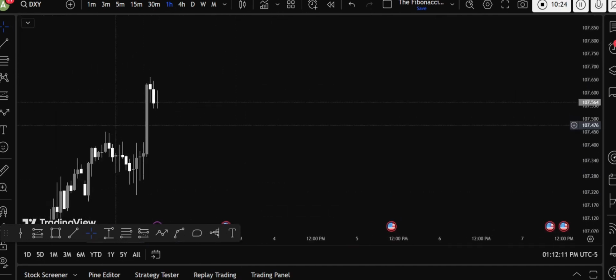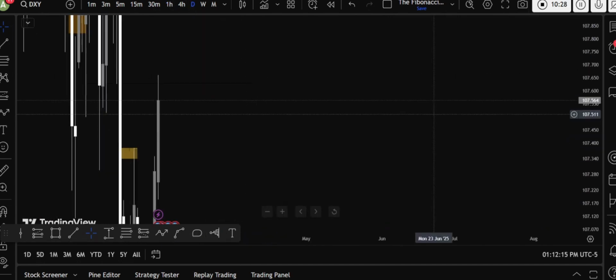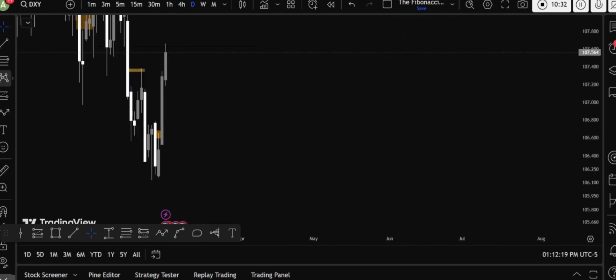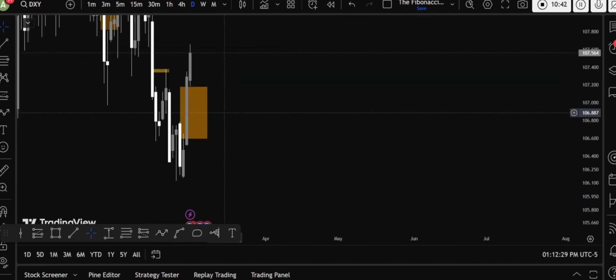Let's see. There was a gap open on the daily time frame. This is the daily time frame. Impulse shift, very much an impulse shift. So there is a gap pending, which is right over here. This is the gap presented here. If price comes up to this area, we can anticipate higher. But I don't think so.